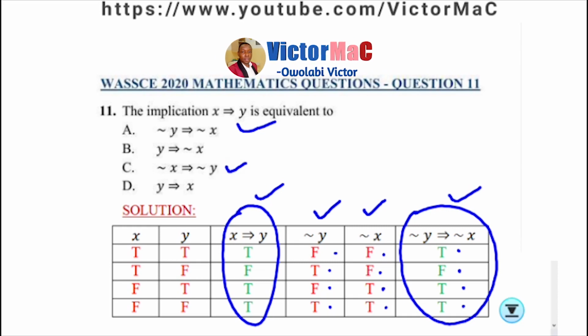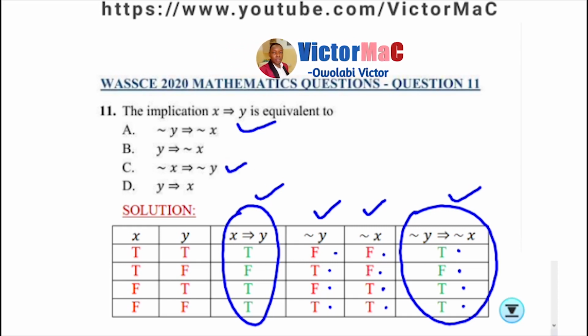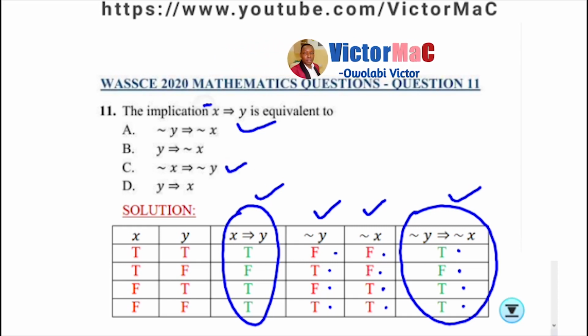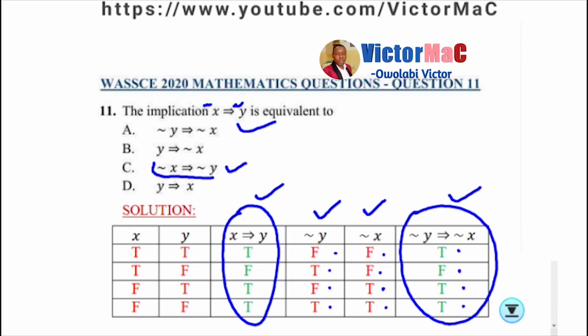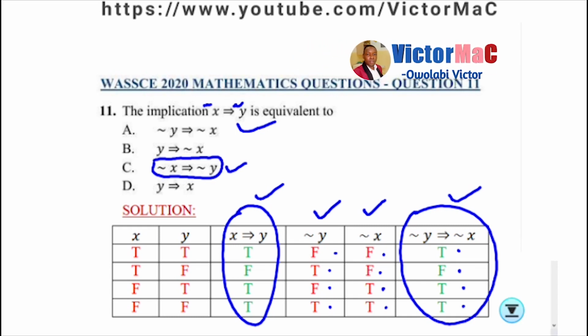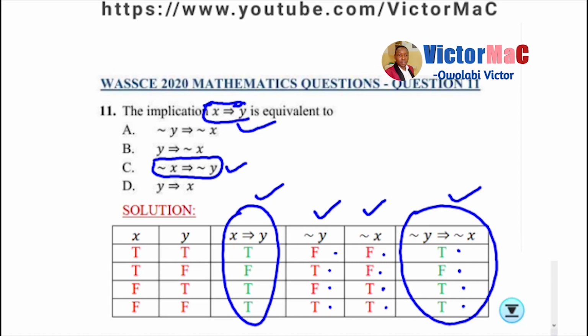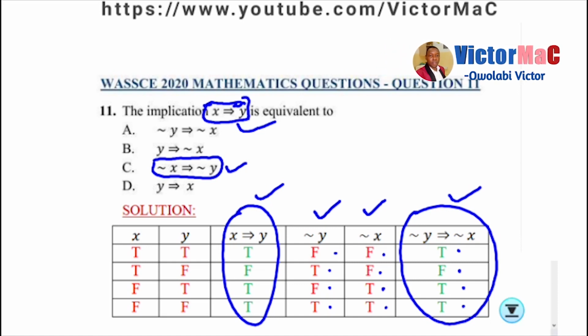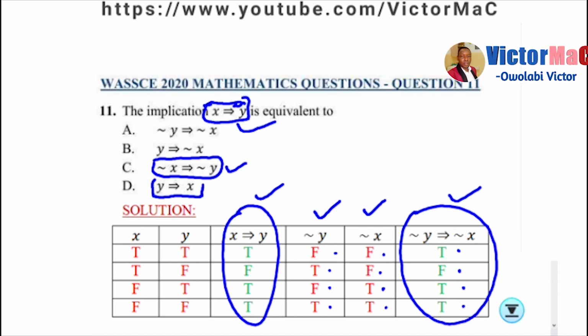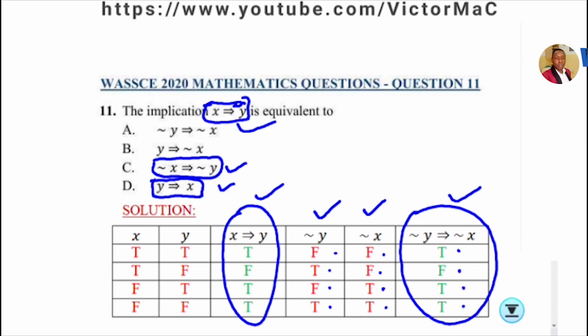Ordinarily, if you go with this, it is called the inverse, meaning that you just negate these two statements like we have here, and that's not going to be equivalent to the implicative statement given to us. And also, if you even do the converse, that is, you reverse the two propositions or the two statements, y and x, as we have in option D, it's not going to be equivalent to our original implication, or we call it conditional statement.